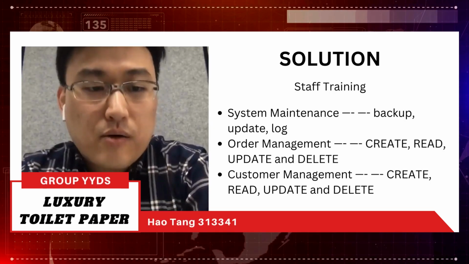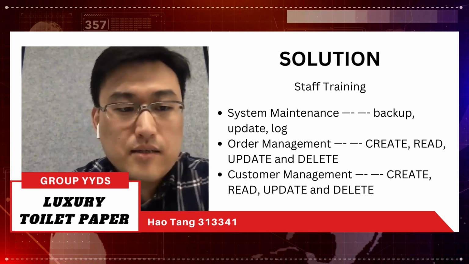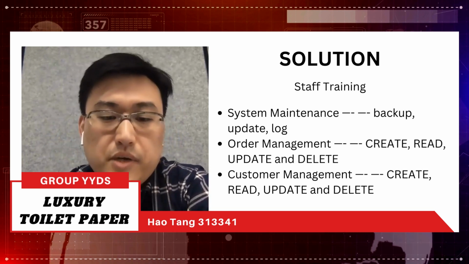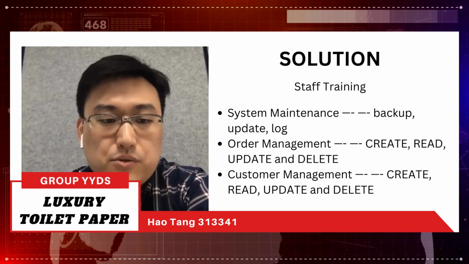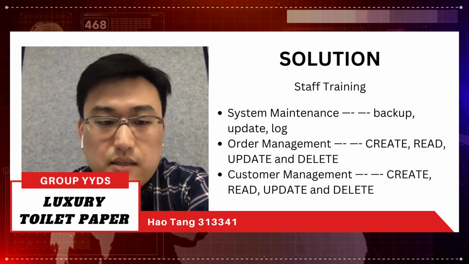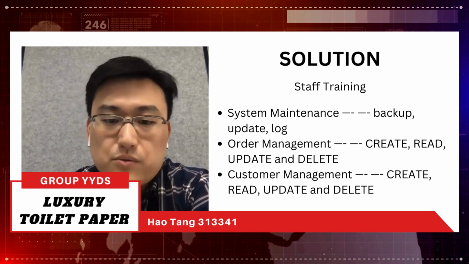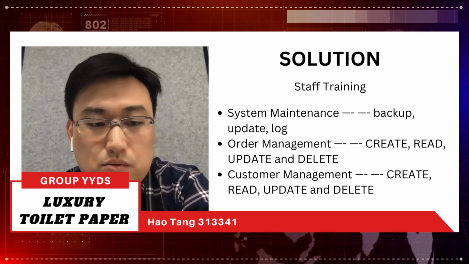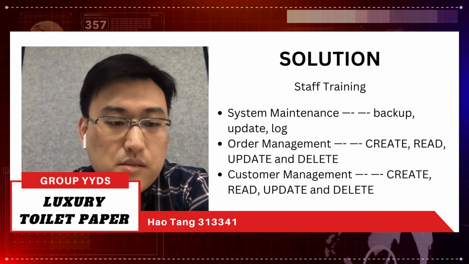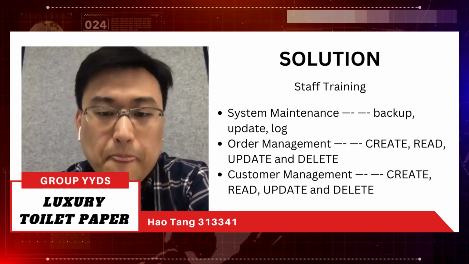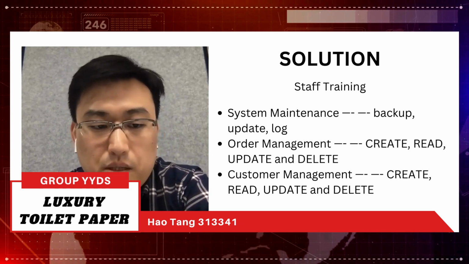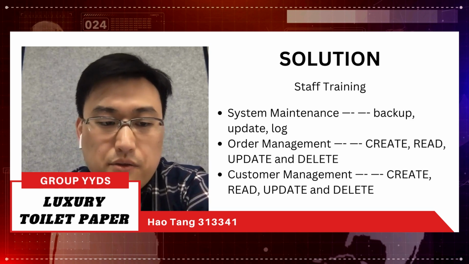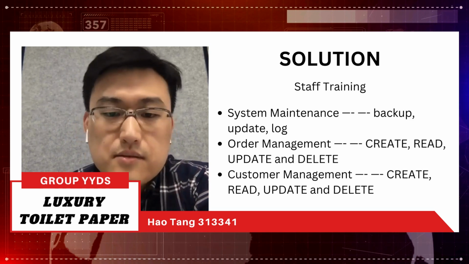From the second month onwards, we will enter the staff training session. The estimated duration is 1 month, and during this period, we will conduct training on the following 3 aspects. The first one is system maintenance, including system backup, system upgrade, and log printing. The second one will be customer management, and the third one will be order management.